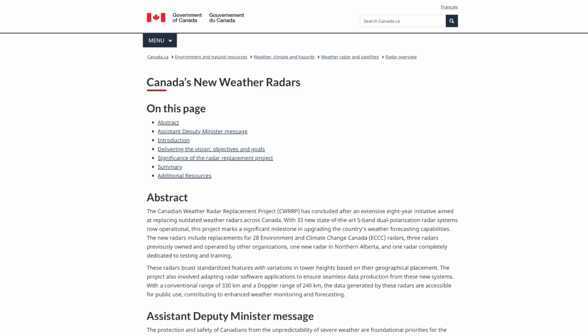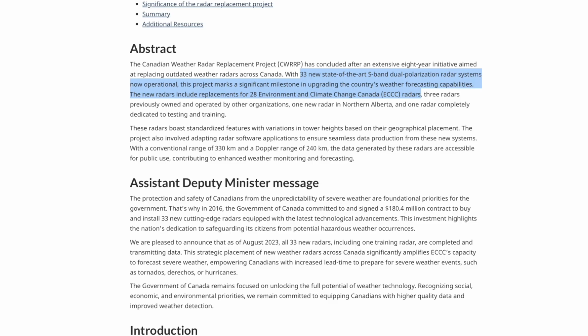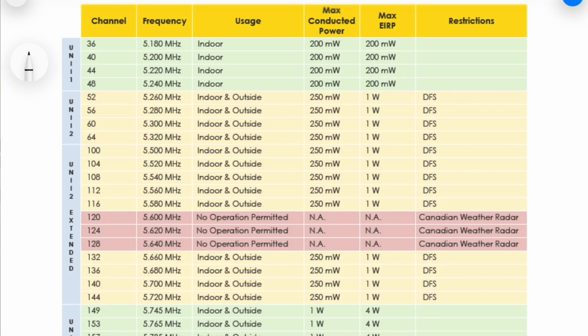Why the change? Because the radar is gone. Between 2017 and 2023, Environment and Climate Change Canada, ECCC, replaced its entire aging C-band weather radar network. The project deployed 33 new S-band dual-polarization radar systems operating at 2.7 to 2.9 GHz, completely different spectrum. Once the last C-band radar was decommissioned, the justification for protecting the 5,600 to 5,650 MHz band simply ceased to exist. ISED removed the restriction accordingly.